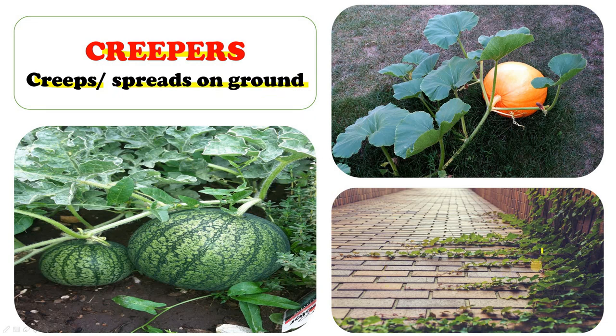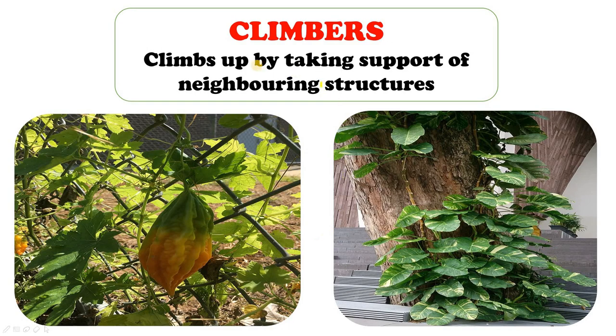Can you see in the picture? They are creeping, they are spreading on the ground. This is a watermelon plant, an example of a creeper. Pumpkin plant, again an example of a creeper. This is also a creeper.